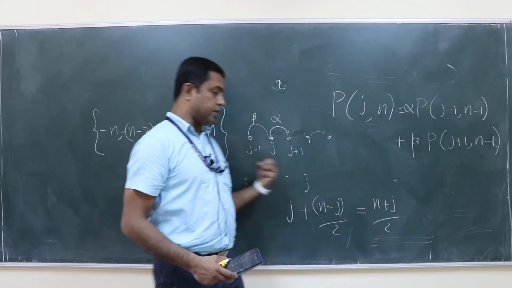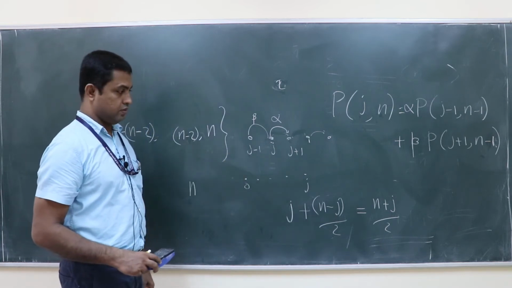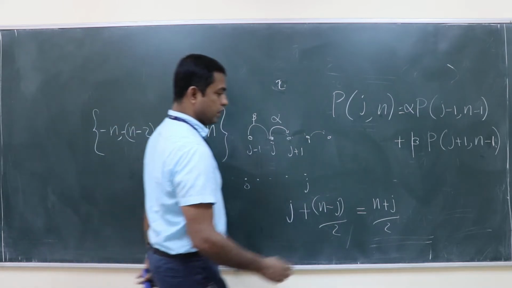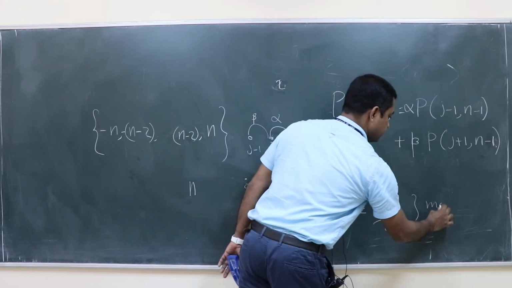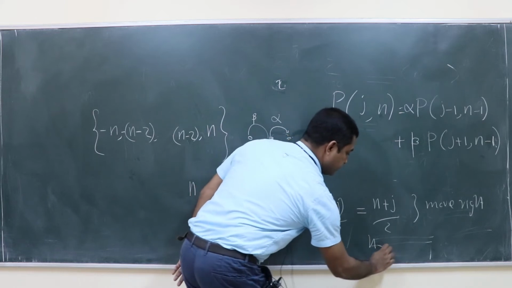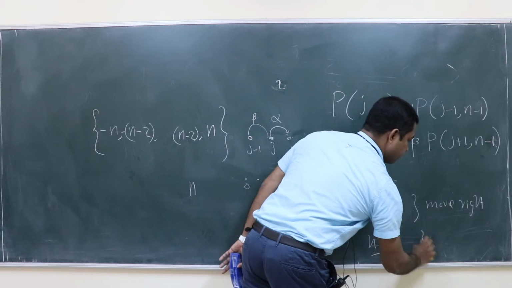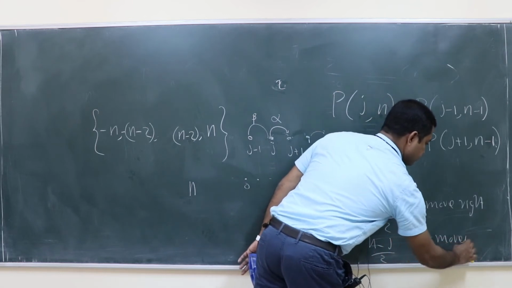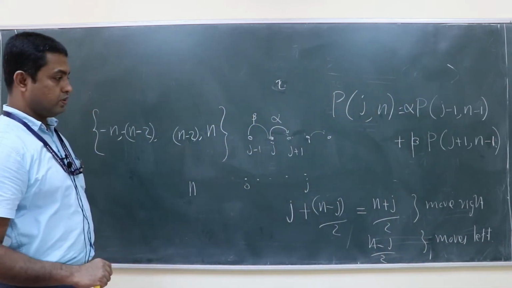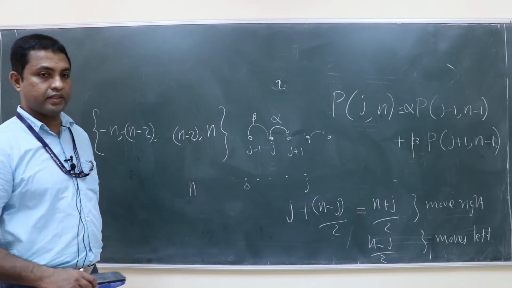How many steps does it have to move left to reach j? N minus j by 2. So this many times it moves right, and n minus j by 2 times it actually moves left. Then after n trials, you can reach the site j.